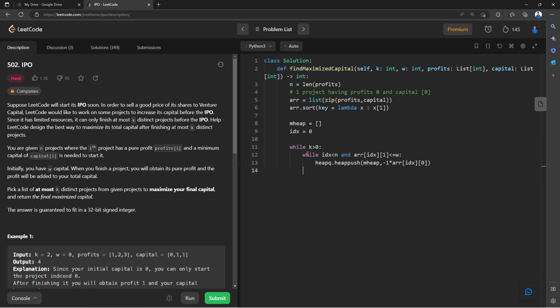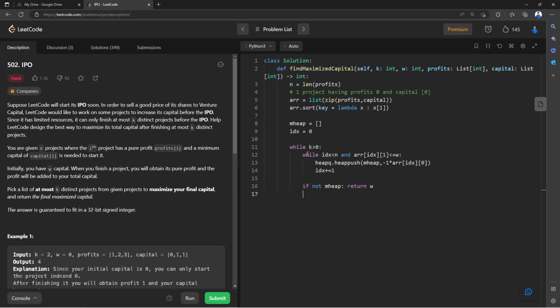So once we push it into the priority queue, I have to increment my index as well. Fine. So now guys, when we come out from this loop, we are going to say if there is no min heap, you can say return w, because there is no element which has a value less than or equal to w in my array, right? So if that is the case, then return w.